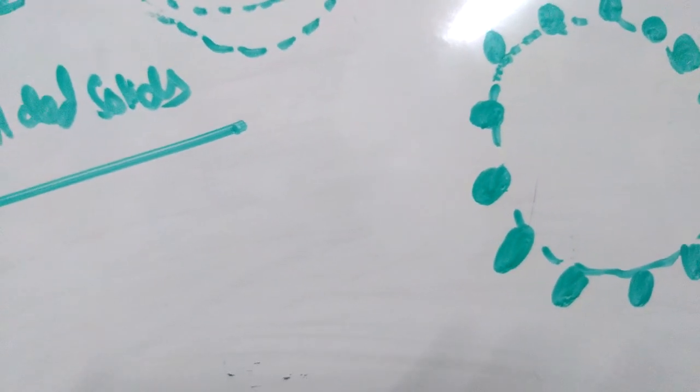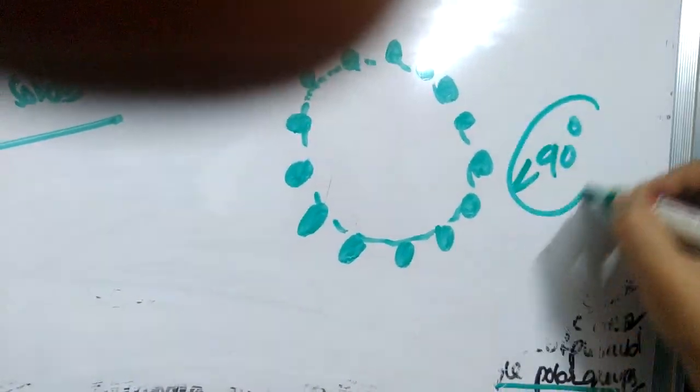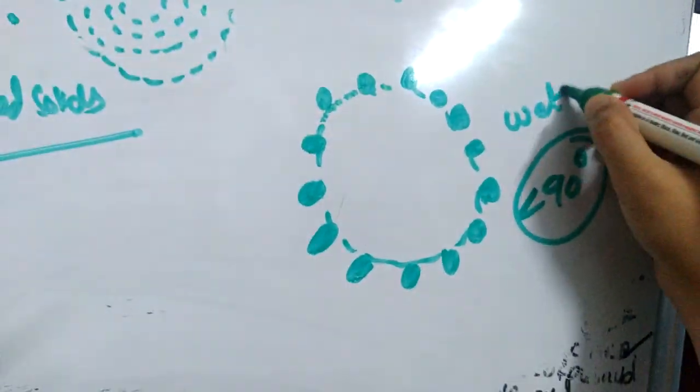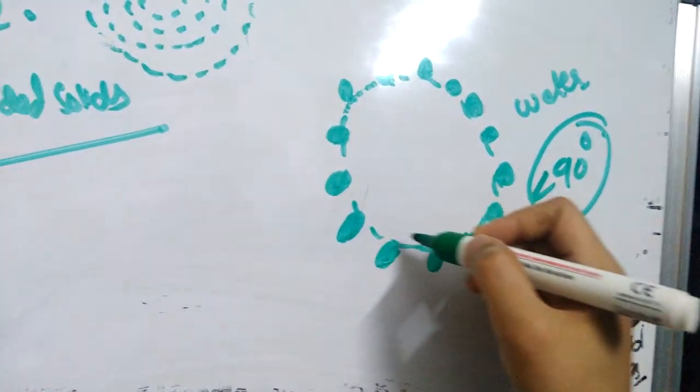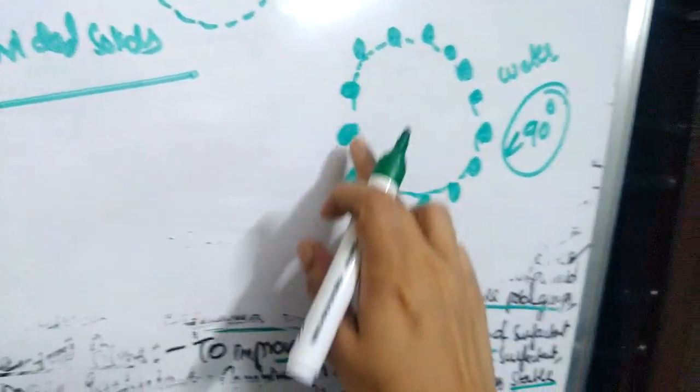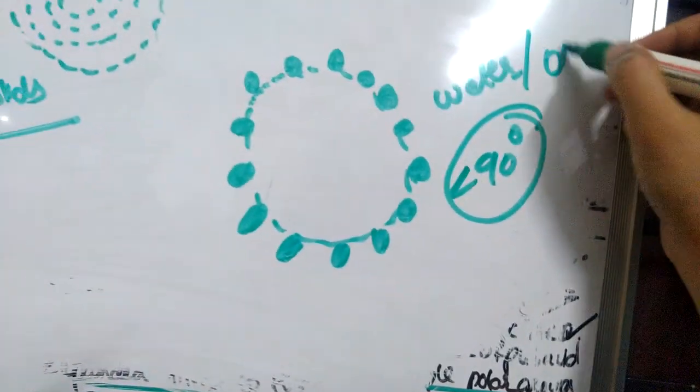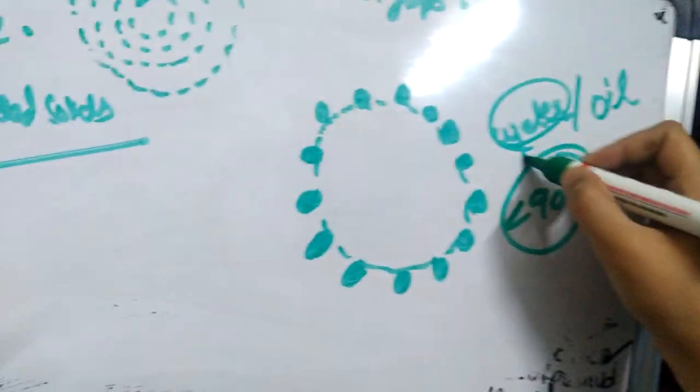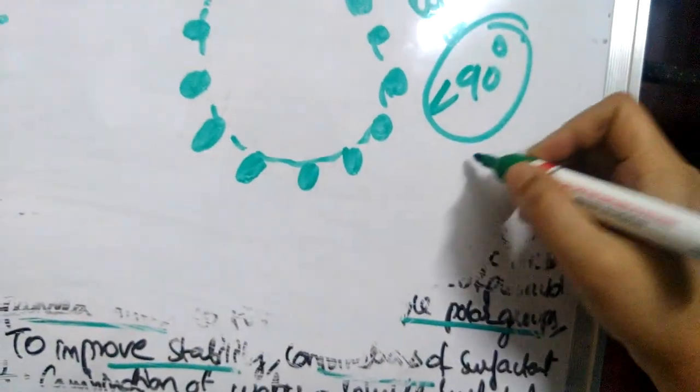When wetted by water, the contact angle is less than 90 degrees. These solids may be wetted by either water or oil. When they are wetted by water, they help in forming O/W type of emulsions.